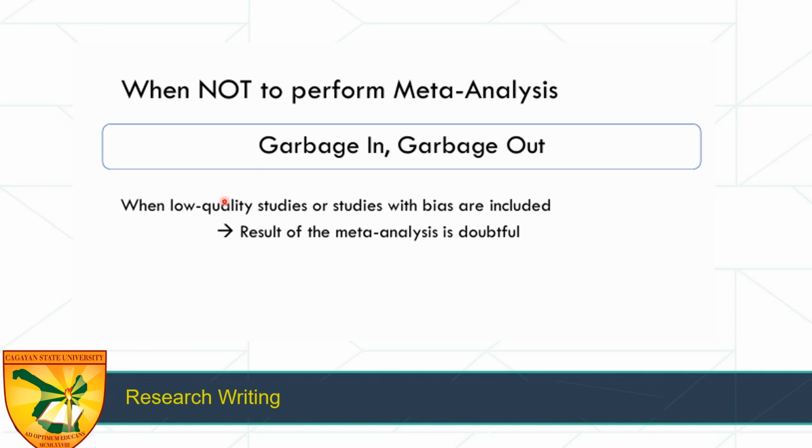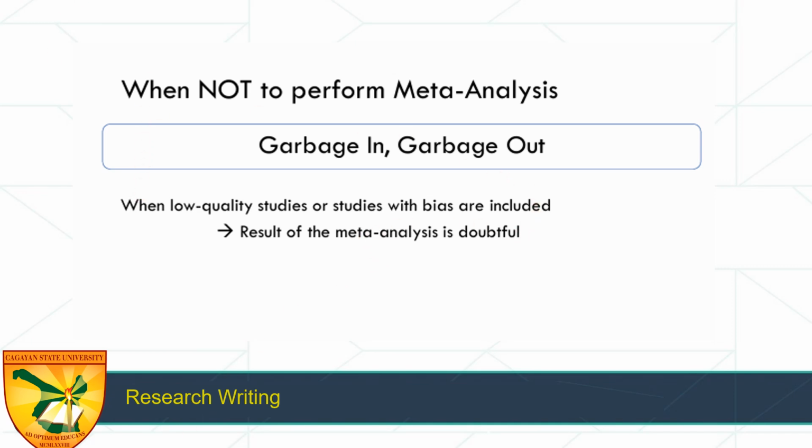Also, garbage in, garbage out. You cannot put in low quality studies, because if you put in more low quality studies, the bias is higher. When low quality studies or studies with bias are included, the result of the meta-analysis is doubtful. So sayang lang yung ginawang meta-analysis. If you already know that a study seems like it has bias, you remove that from the pool of studies that you've added